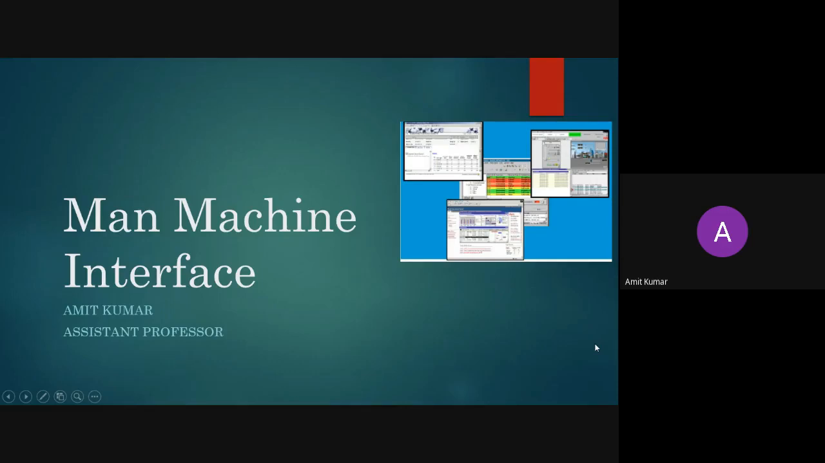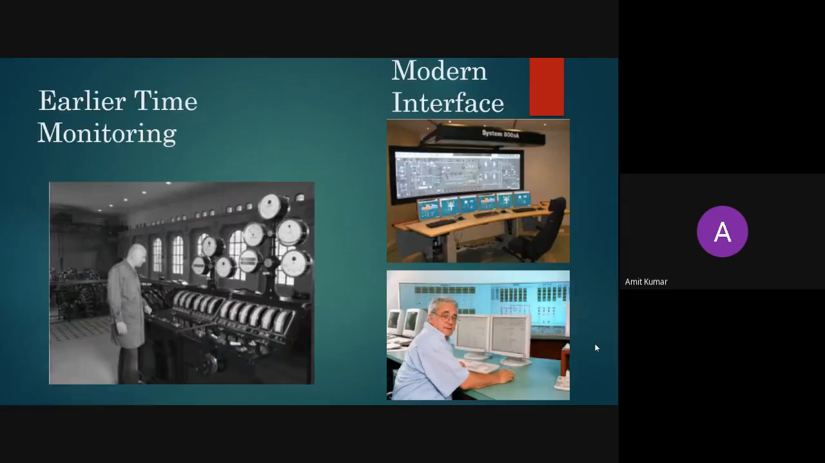If you see the previous monitoring system, it is a very big monitoring system, and the operator has to observe all the things on the different analog machines. Whenever you are measuring things on analog machines, there will be chances of error. Due to those errors, there may be chances of production of faulty products. To avoid that situation, we have converted those monitoring systems into a modern interface.